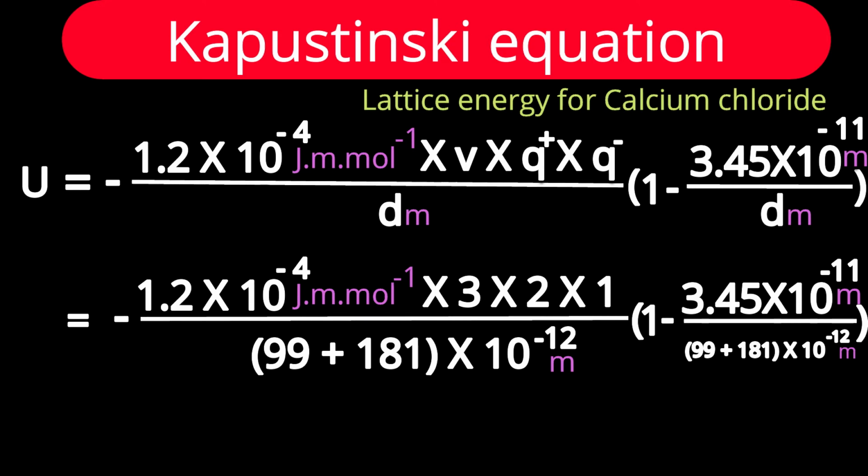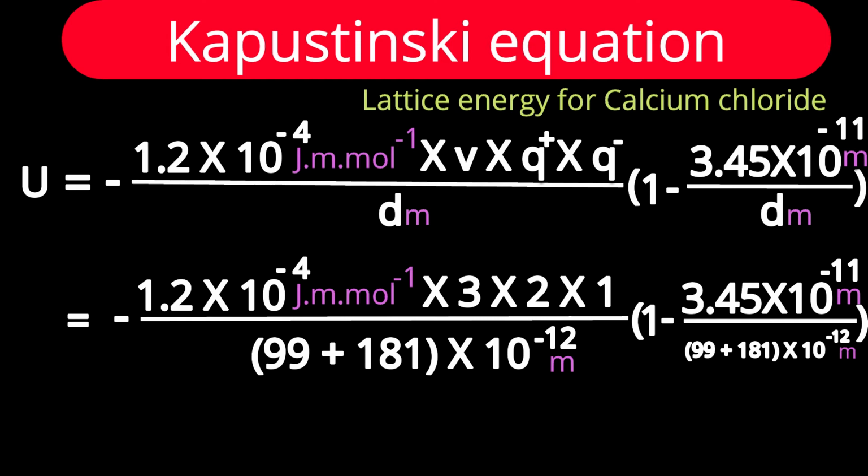See the formula: minus 1.2 into 10 raised to minus 4 joule meter per mole into V into Q plus into Q minus divided by D, with D in meter. And what is D? D is the sum of the radius of cation and anion. In bracket, 1 minus 3.45 into 10 raised to minus 11 meter divided by D in meter.